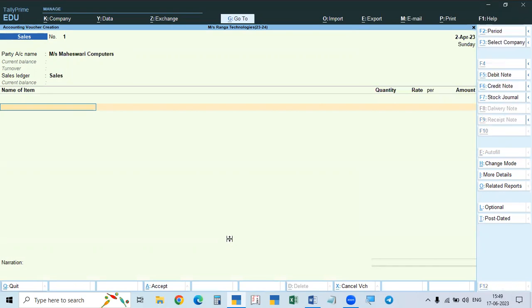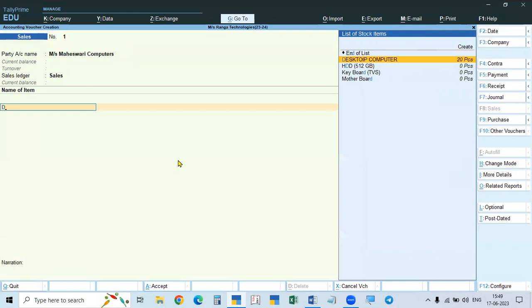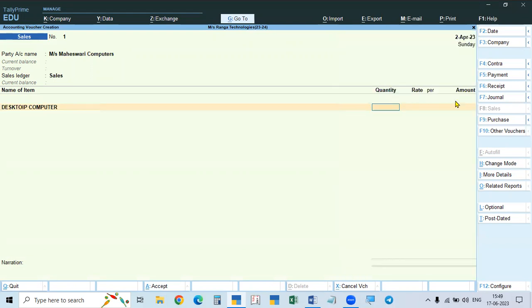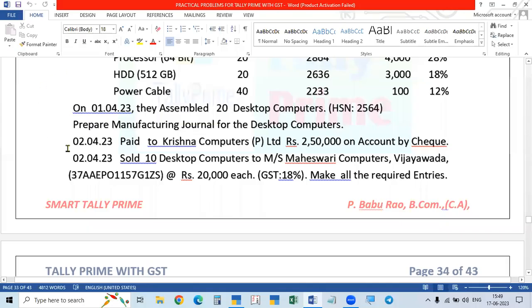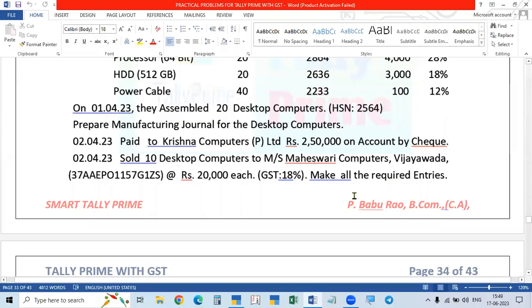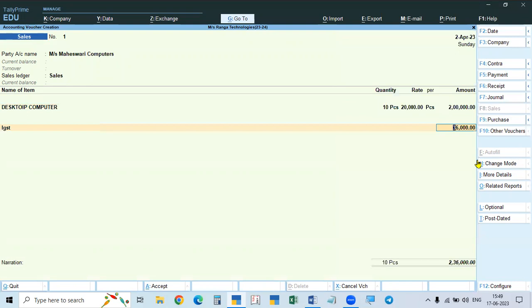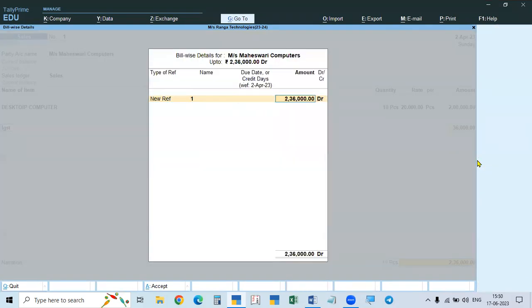Sales ledger is sales. And then what is sold? Desktop computers. How many? 10. So we take desktop computers, that is the finished goods. 20 we have. All other materials are not available. So out of 20, we sold 10. 10 items we sold, each one at 20,000 rupees. So 2x, and then come down, and here we have to judge the GST. It is interstate, so we have to judge IGST. We take IGST, we will not take GST. So that we sold this one.